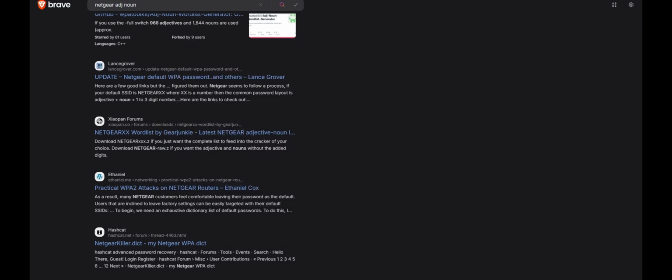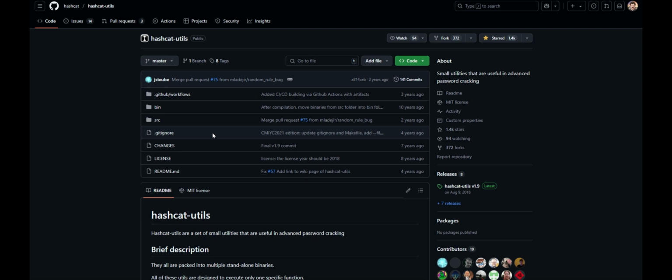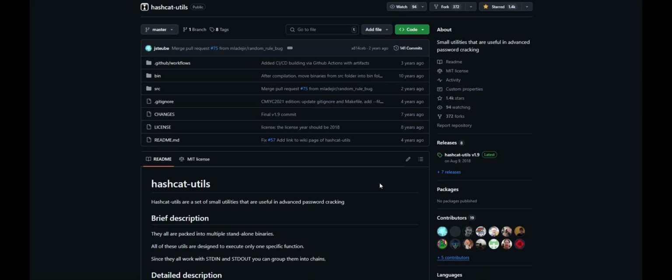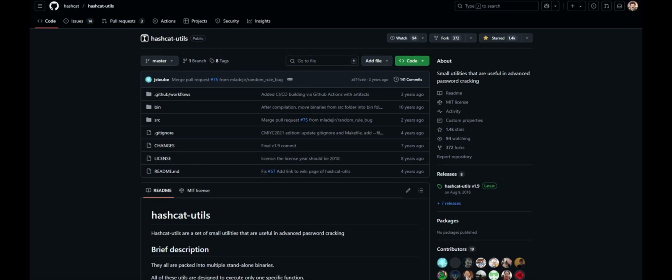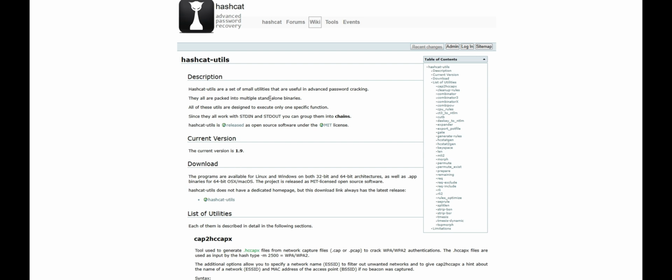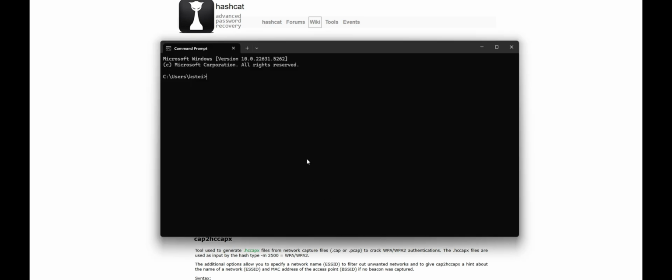So first of all, I grabbed the Windows version of hashcat-utils, either on Git or their actual site, which I can link below, but we're only really focused on Combinator, so we're gonna cd over there.